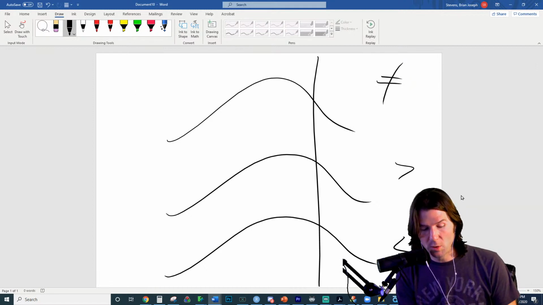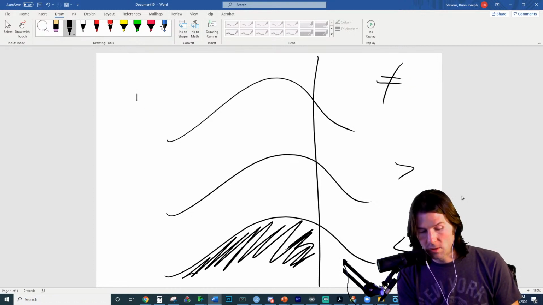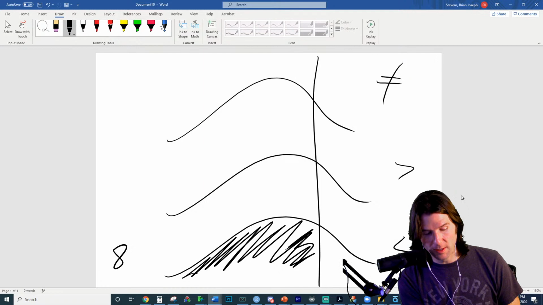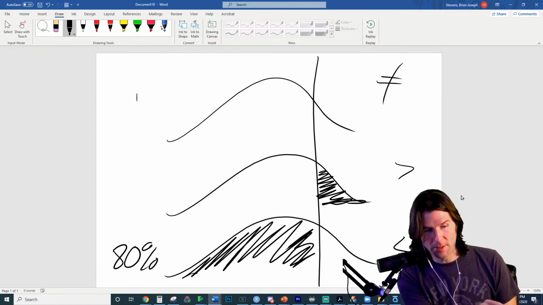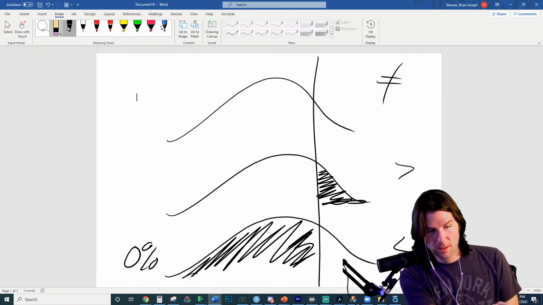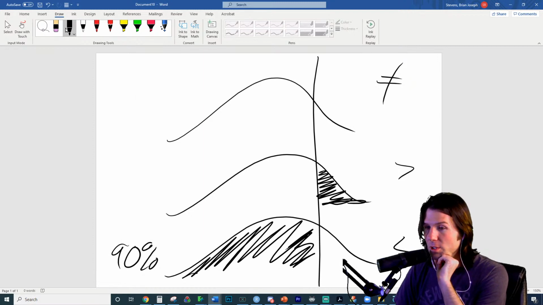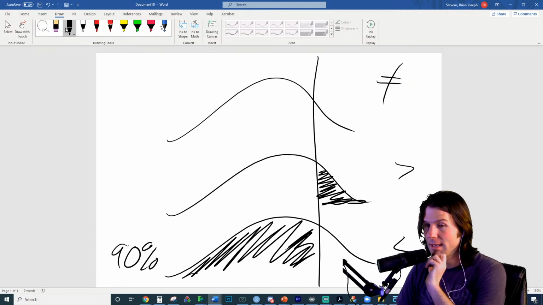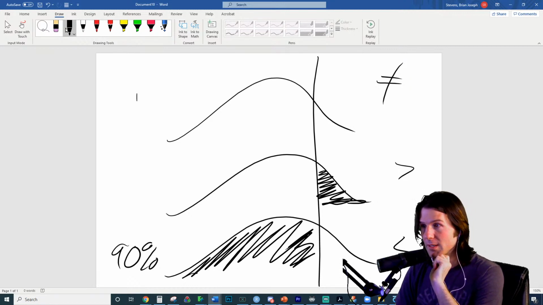If this p-value right here is, let's say, sure, this is 80%. So this p-value right here is 80%. Then what is this one going to be? Maybe it needs to be 90, as I change the question. Just want it to look visually decent. If that's 90, then what's the greater than test? If the less than test is 90, then what's the greater than test?